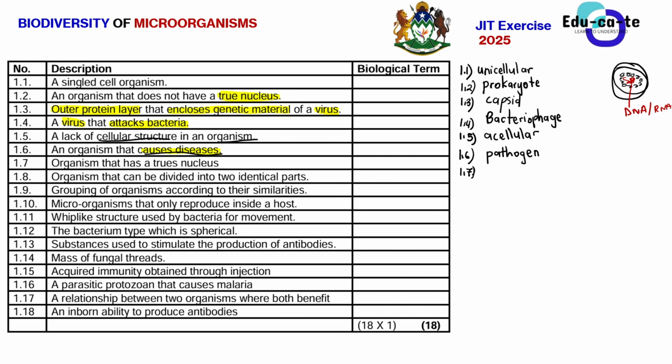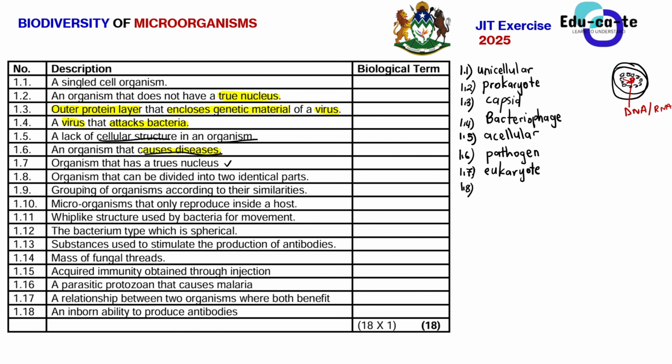Then 1.7, it says an organism that has a true nucleus. This one we've already done the opposite of. In 1.2, we said that if an organism does not have a true nucleus, it is prokaryotic, or a prokaryote. But now an organism that has a true nucleus, for example us as humans, our cells have true nuclei inside, right? So we say that we are eukaryotes, or eukaryotic. I'm going to use the word eukaryote. So a eukaryote is an organism that has a true nucleus.